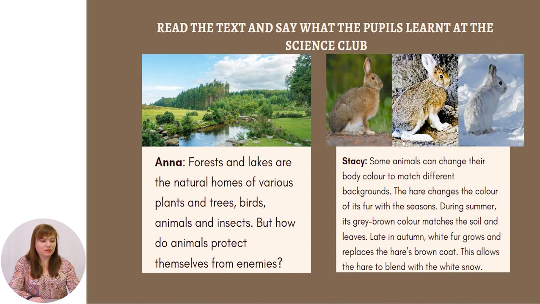Some animals can change their body color to match different backgrounds. The hare changes the color of its fur with the seasons. During summer, its gray-brown color matches the soil and leaves. Late in autumn, white fur grows and replaces the hare's brown coat. This allows the hare to blend with the white snow.